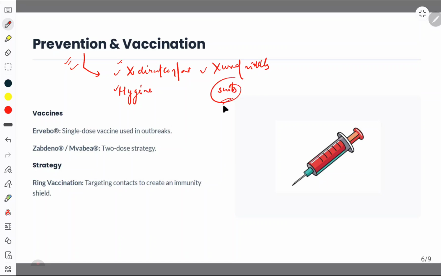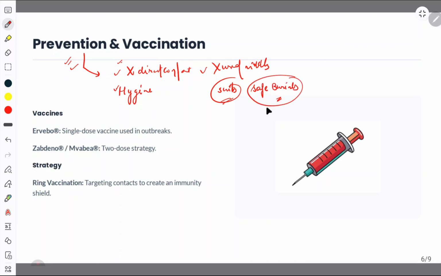Okay. Also we have to bury the dead bodies of the ones who have been deceased by the infected viruses. We have to safely bury those bodies. Safe burials.